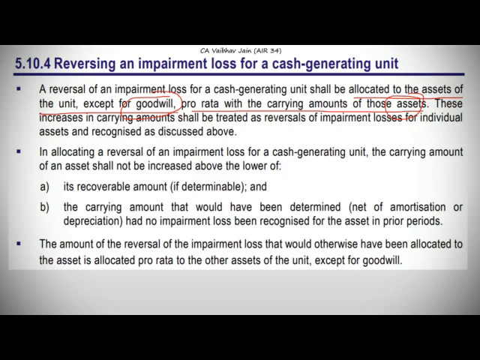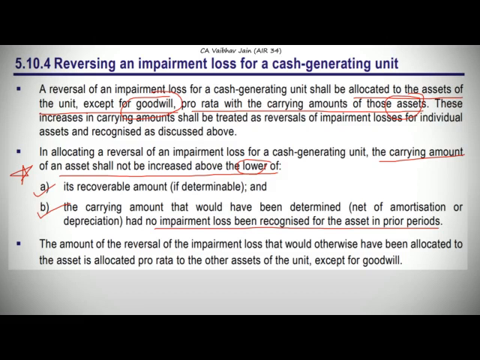Now this is again an important condition, and I think there is an illustration based on it. In allocating reversal of impairment loss for the CGU, the carrying amount of assets shall not be increased above the lower of the recoverable amount, if determinable, and the carrying amount that would have been determined, net of amortization and depreciation, had no impairment loss been recognized for the asset in prior periods. The question on this point has also been covered in the main video. It basically says that after reversing the impairment loss, the carrying amount of assets shall be increased, but that increased amount should not be more than the lower of these two things.